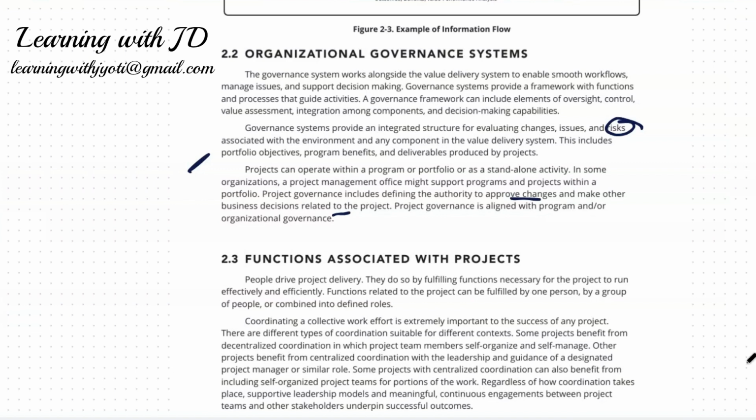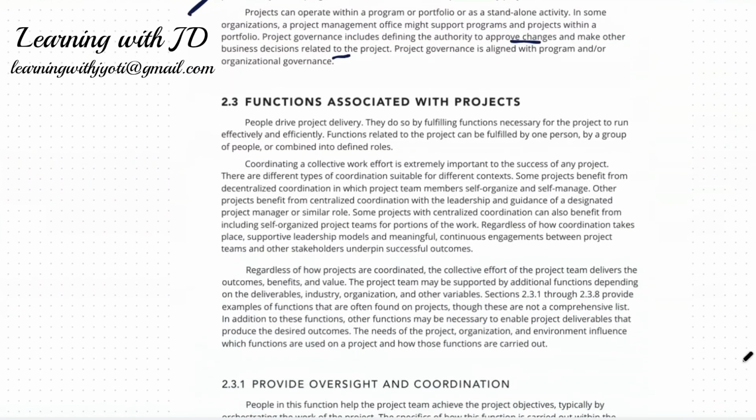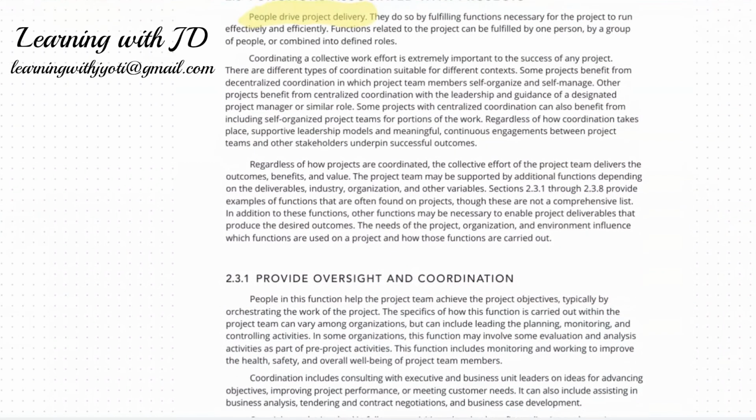Now let's see the functions which are associated with the project. People drive project delivery, which we are very sure about, right? We know that people are the ones who work on the project and drive the project delivery. They are the ones who are fulfilling the functions necessary for the project to run efficiently and effectively. Coordinating a collective work effort is extremely important to the success of the project. Regardless of how the projects are coordinated, the collective efforts of the project team deliver the outcome, benefits, and value. The project team may be supported by additional functions depending on the delivery industry, organizations, and other variations.